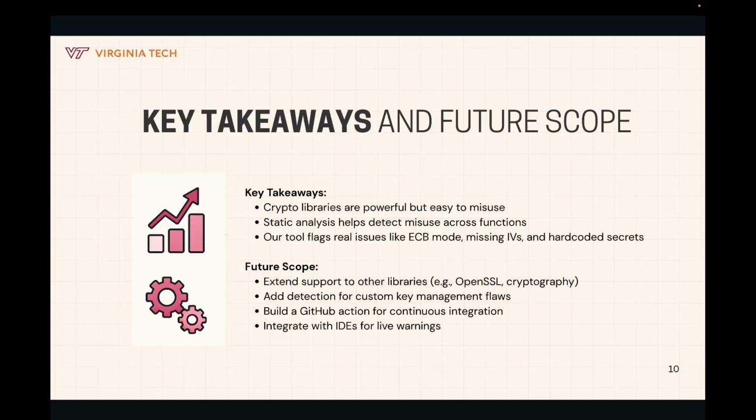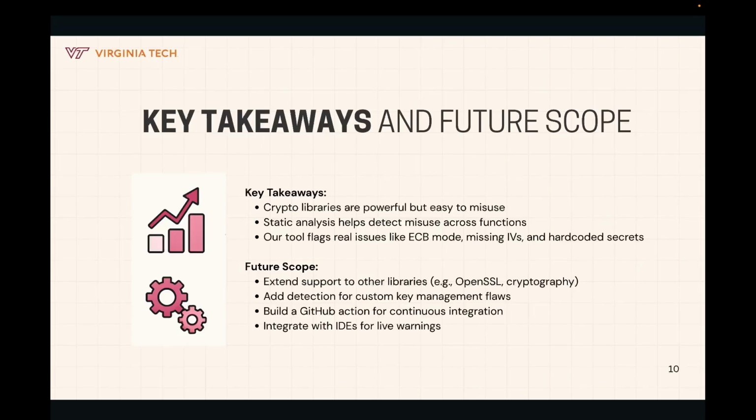To wrap things up, let's quickly go over the key takeaways from our project. First, even though developers are using standard crypto libraries like PyCryptodome, they are still making dangerous mistakes. These misuses often span multiple functions and can easily go unnoticed with traditional tools. Our tool addresses that by using static analysis and the AST to trace crypto API usage across an entire Python program. It flags misuses like ECB mode, missing IVs, hard-coded keys, and static salts, even if the misuse is several function calls deep.